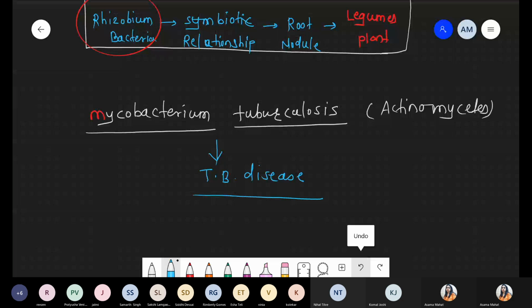Got it? Chalo. So now we are talking about the end of the kingdom Monera with a very special type of bacteria, that is Archaebacteria, primitive bacteria, living fossils, which can survive under extreme conditions. So should I continue? Okay, chalo. So next part, we are talking about the last category of the kingdom Monera, Archaebacteria. And Archaebacteria are also called the living fossil.